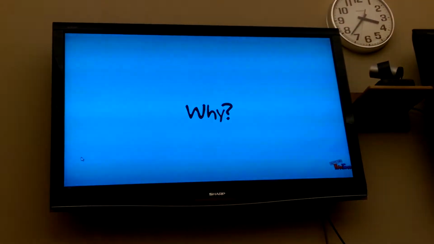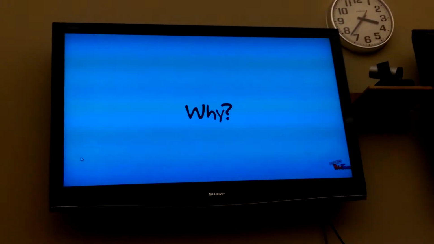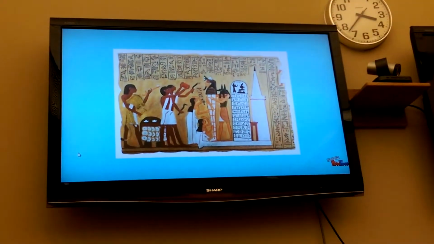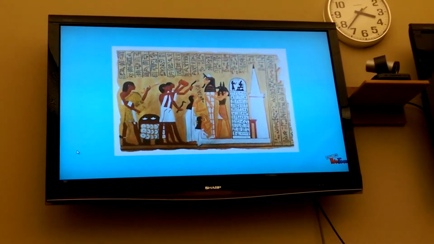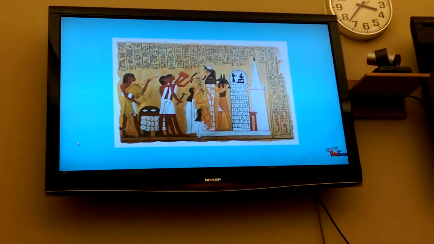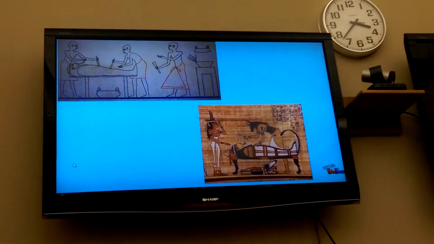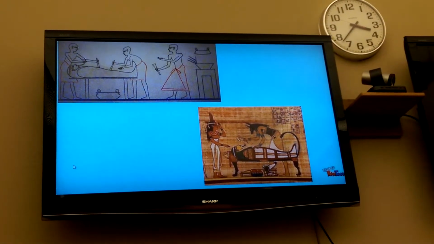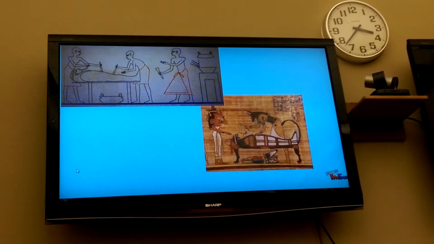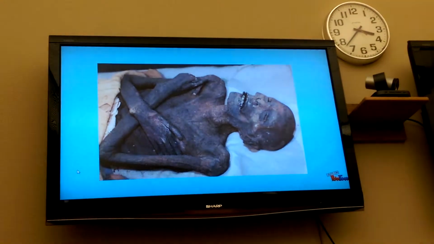Ancient Egyptians believed that the preservation of souls was very important, and in order for one to live in the afterlife, they had to preserve the body and the soul. Because that was necessary, they had to search for an artificial way to prevent the decay of deceased bodies. Embalmers began by removing the heart, and then they would stuff the body with bags of natron until the body would dehydrate.